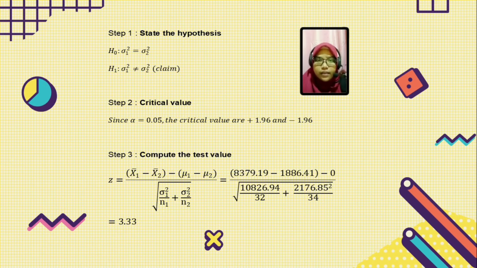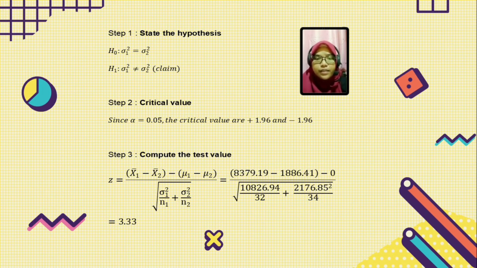For step 1, state the hypotheses, H null and H1, and the claim at the H1. For step 2, we must find the critical value. Since alpha is equal to 0.05 and the test is two-tailed, the critical values are plus minus 1.96.